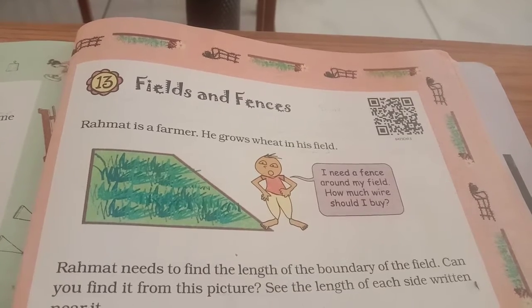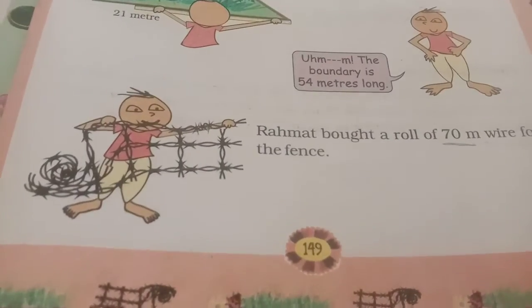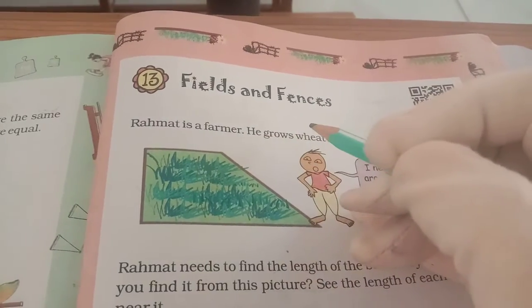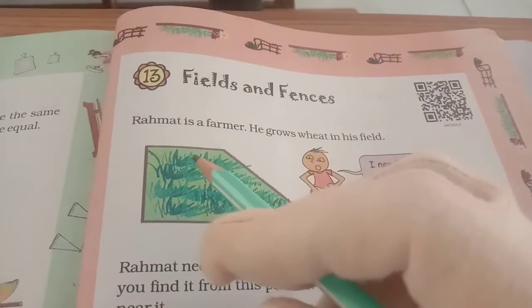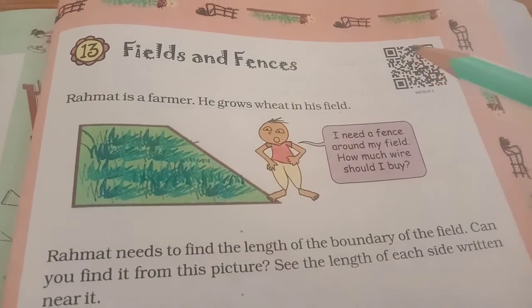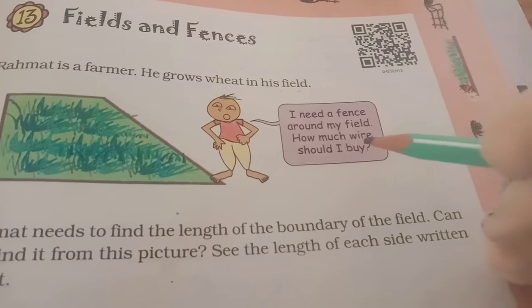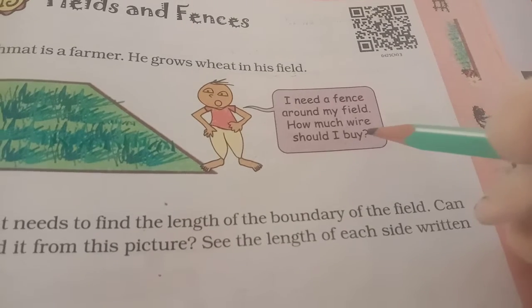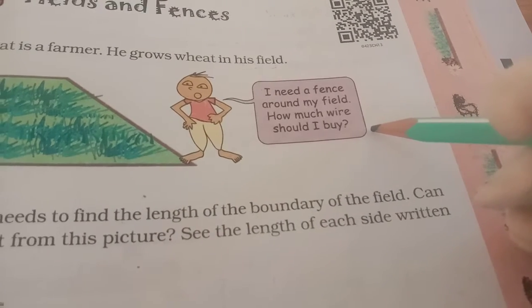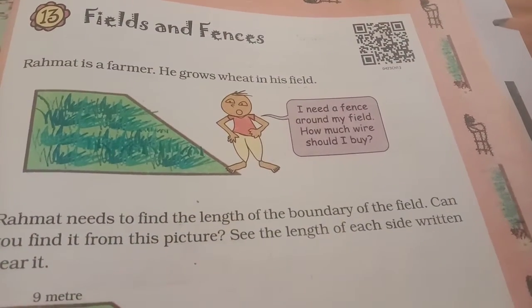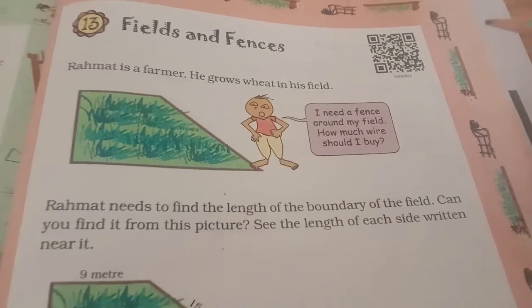Maths textbook page number 149. Now today I am going to teach you chapter 13, Fields and Fancies. Rahmat is a farmer. He grows wheat in his field. Now Rahmat thought, I need a fence around my field. How much wire should I buy?